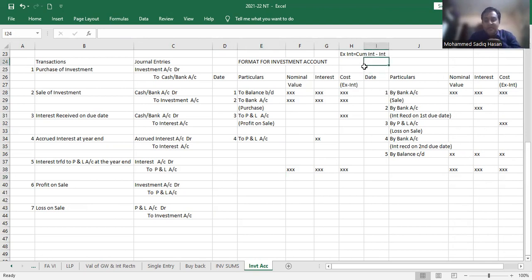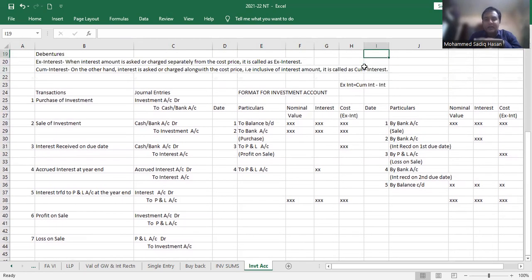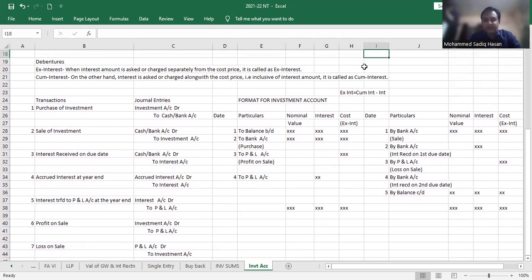So now you see this was pertaining to the journal entries. Same way, when we move on to the ledger account, this is the basic format of the debenture sums, the investment account we are going to solve. It has the date column on the left side, particulars, nominal value, that is face value, interest and cost, that is ex interest. That is your debit side. Okay, 1, 2, 3, 4, 5 columns on the left side. That is the debit side. And then on the right side we have the credit side. That is date, particulars, nominal value, interest and cost, that is ex interest. So these are the total 10 columns which we are going to prepare when we solve sums on debentures.